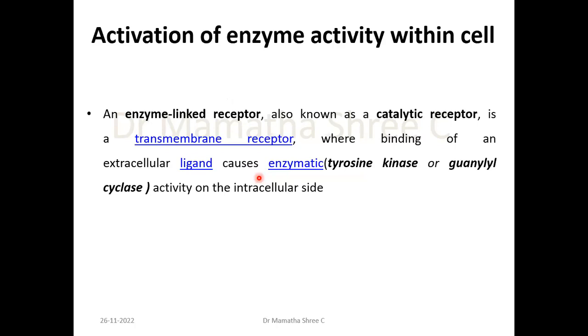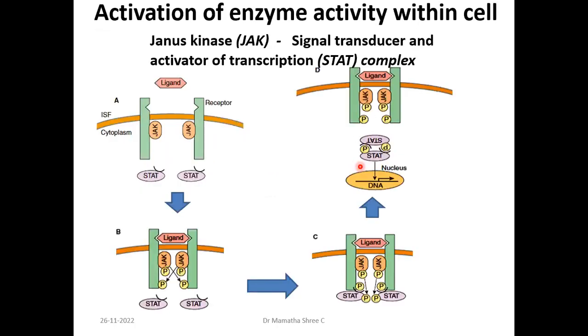Now, an enzyme linked receptor, which is also known as a catalytic receptor, can be a transmembrane receptor, right? The binding of the extracellular ligand, which is nothing but a hormone, will cause enzymatic activity. That is, once the hormone binds to the receptor, there will be direct activation of a few enzymes which will bring about the necessary actions of that particular hormone.